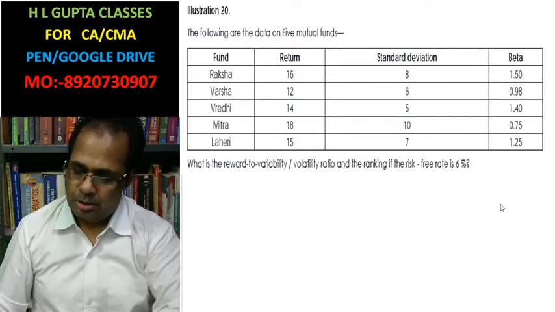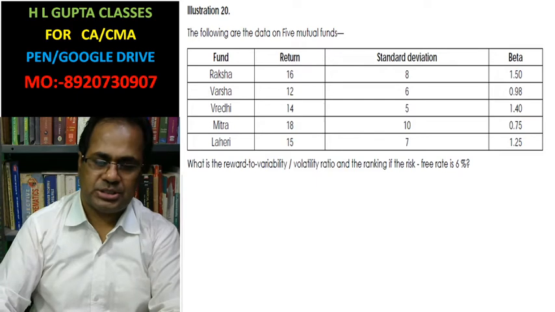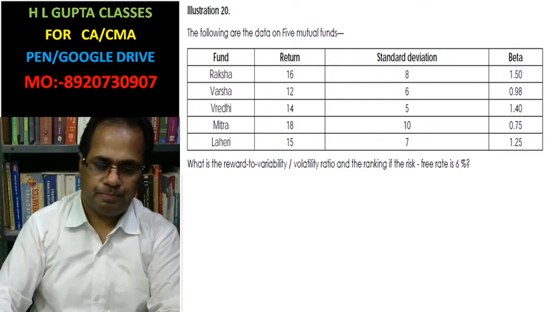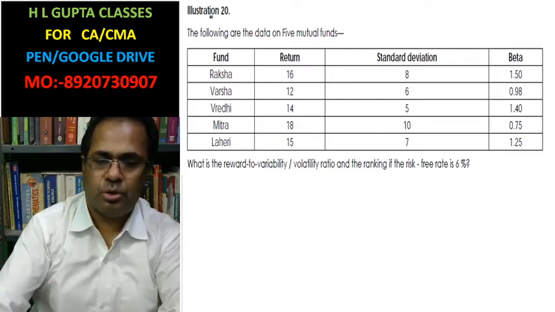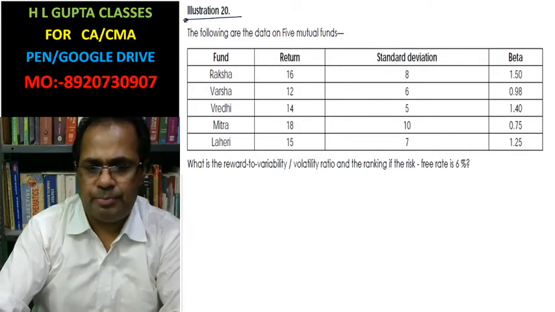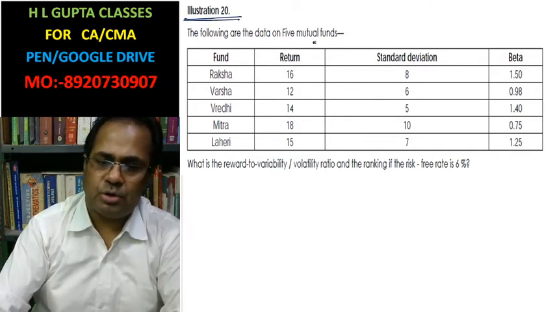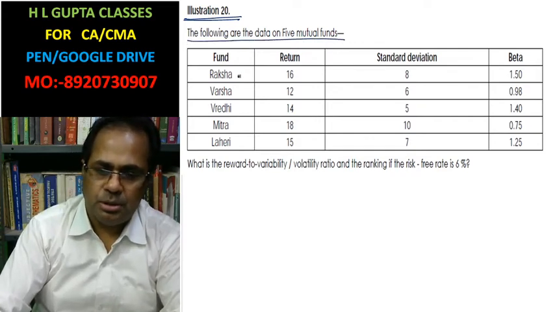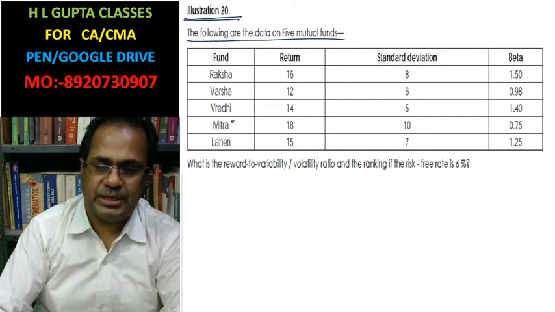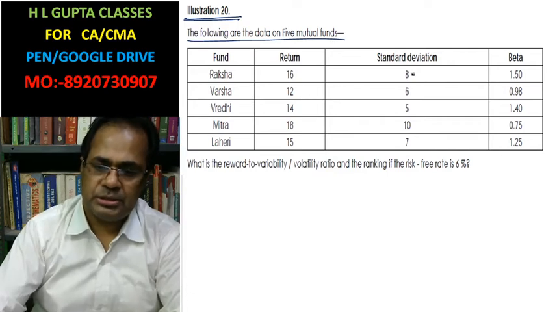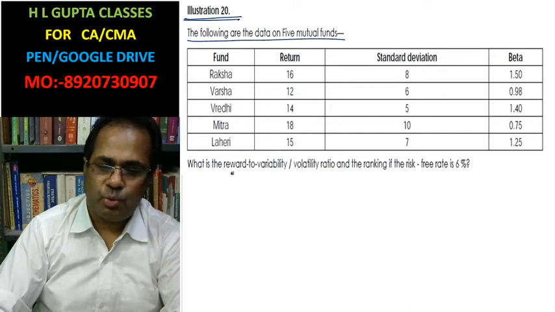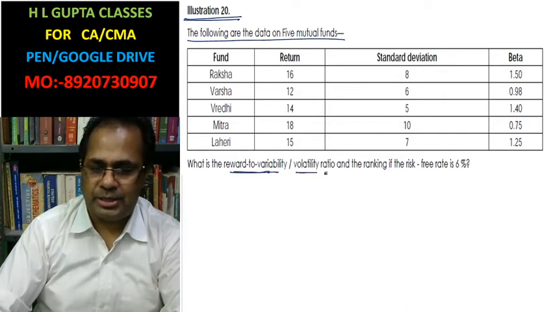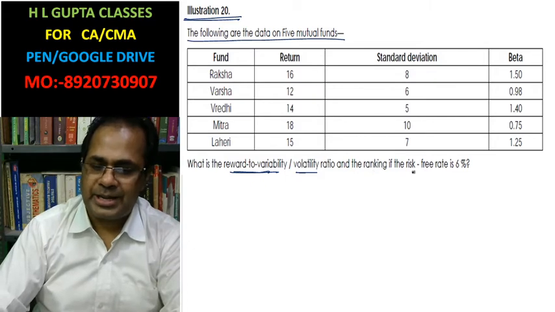This is the mutual fund. Please read the question here. Illustration number 20. The following are the data of the 5 mutual funds: Raksha, Barsa, Vriddhi, Mitra, Lahari. The returns, standard deviations and betas are given. What are the reward to variability and reward to volatility ratios, and the ranking of these ratios?